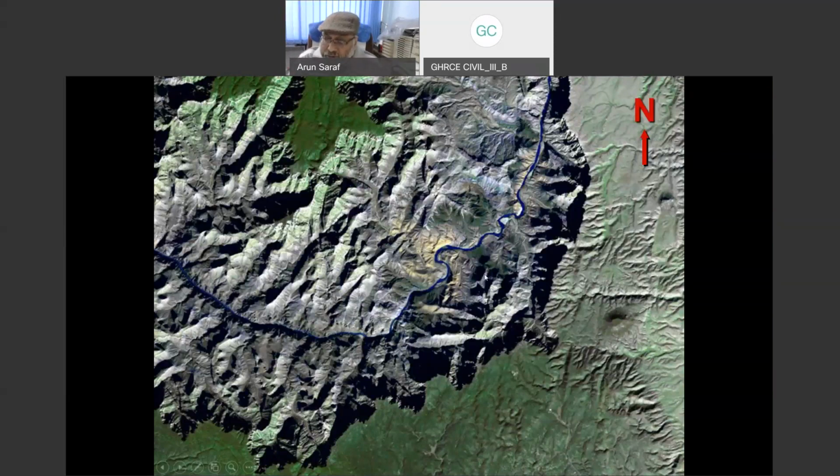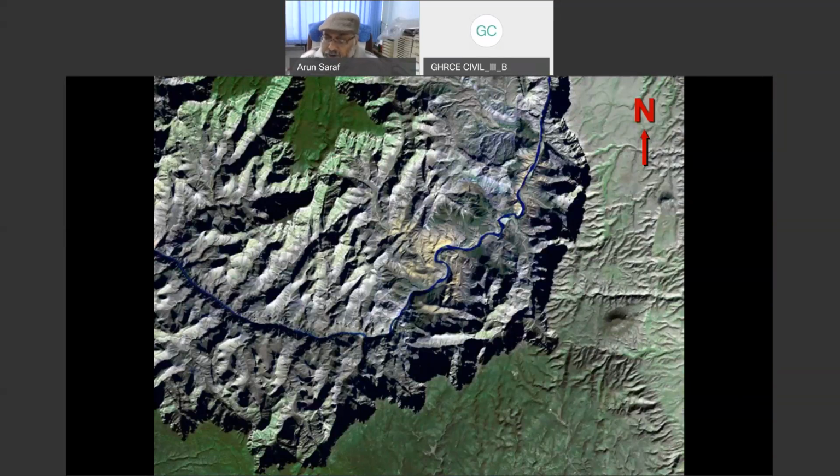So what I am trying to say is that this is the normal practice when we see a map or image, we always keep north upward. This is how our brain has been trained. Now, when we keep north upward and look at a satellite image of a hilly terrain, in this example of Landsat ETM Plus, we find that the river is flowing on the ridge, which is not really possible.